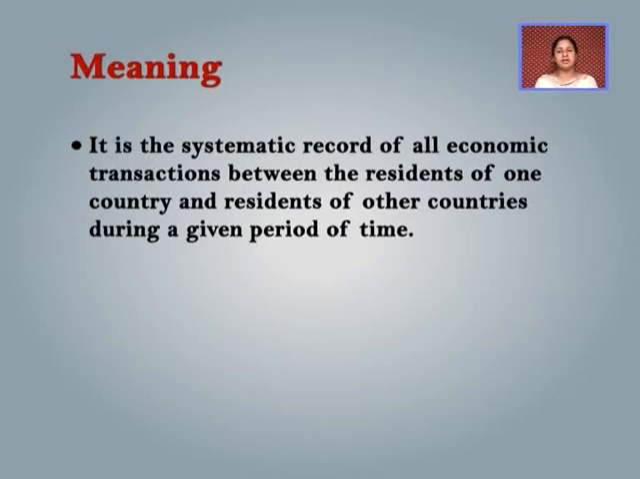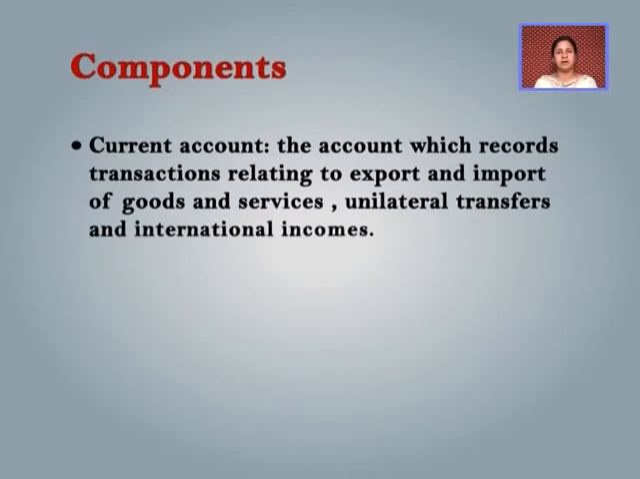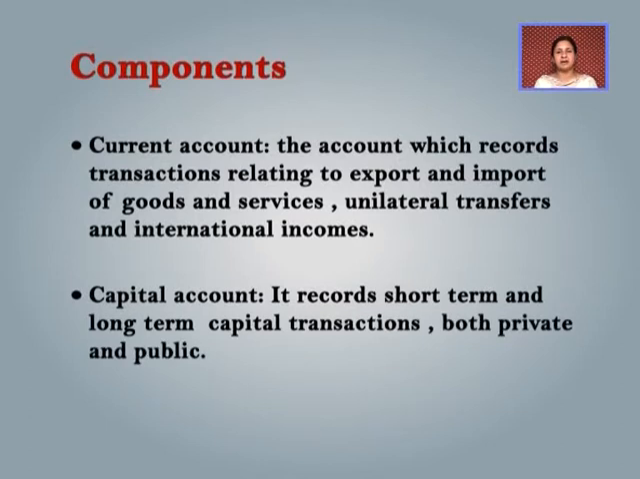After looking into the definition of the balance of payments, we can look into the components. What are the different components of the balance of payments? There are basically two main components of the balance of payments, that is the current account and the capital account. Current account is that account which records the transactions which are related to the import and export of goods and services, unilateral transfers and the international incomes.